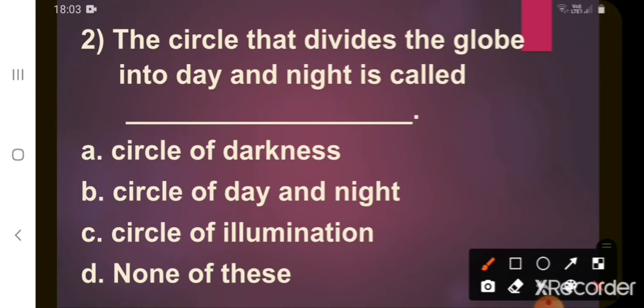Second one, the circle that divides the globe into day and night is called dash. A. Circle of darkness. B. Circle of day and night. C. Circle of illumination. D. None of these. What's the correct option? Correct. C. Circle of illumination. The circle that divides the globe into day and night is called circle of illumination.